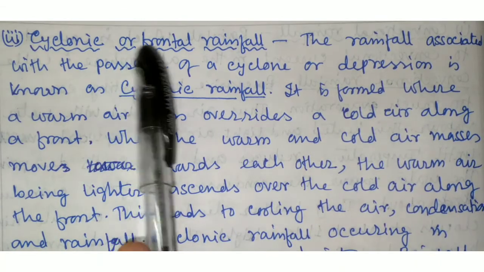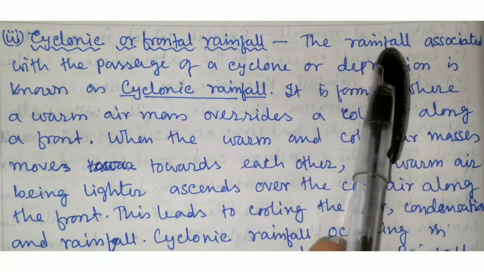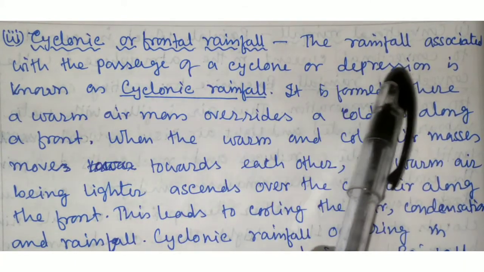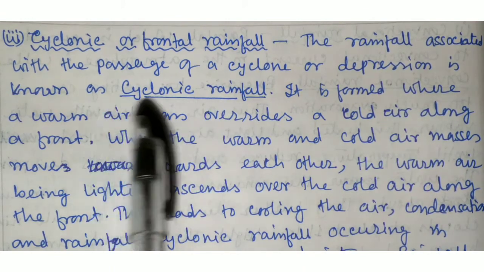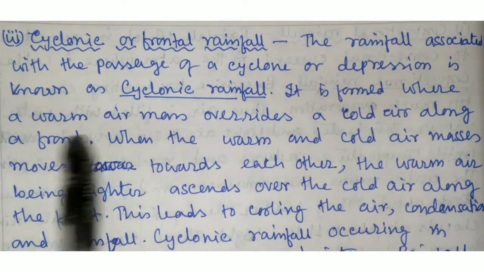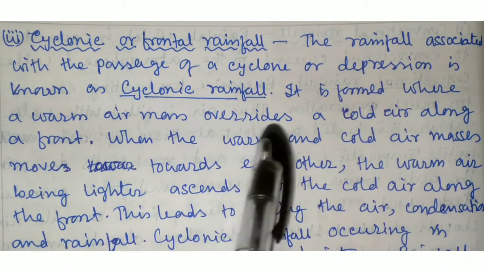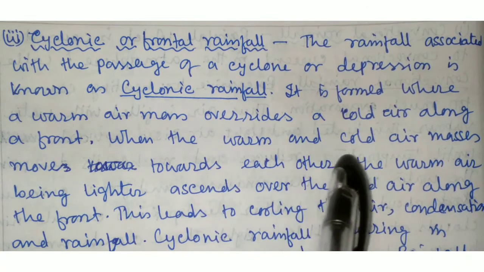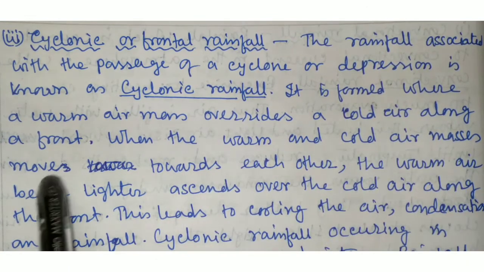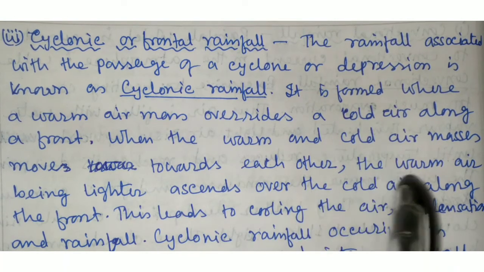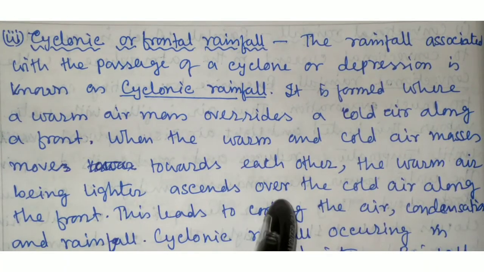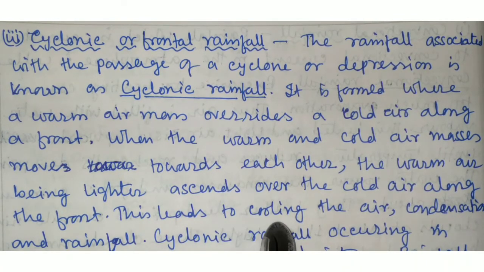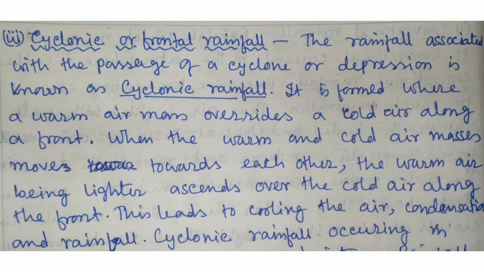Now, cyclonic or frontal rainfall. The rainfall associated with the passage of a cyclone or depression is known as cyclonic rainfall. It is formed where a warm air mass overrides a cold air mass along a front. When the warm air and cold air masses move toward each other, the warm air, being lighter, ascends over the cold air along the front. This leads to cooling of the air, condensation and rainfall.